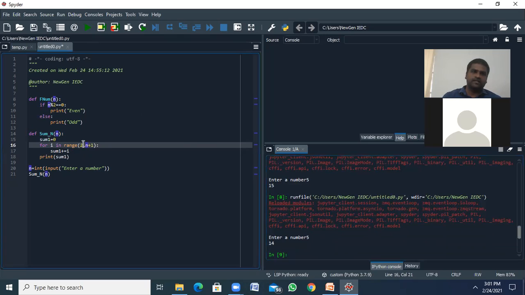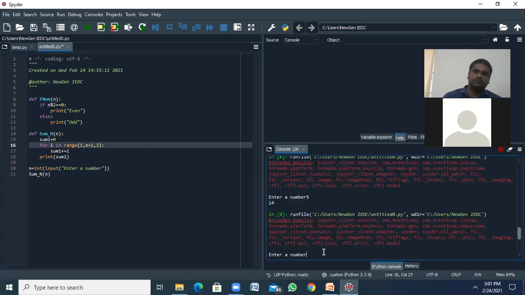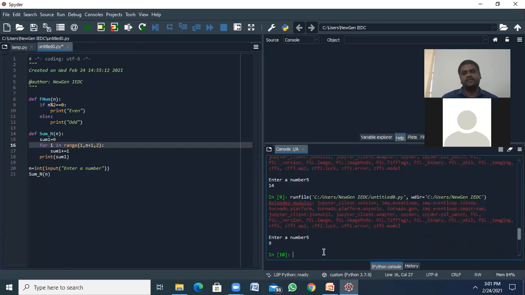Let's say the range starts at 1 and goes to n plus 1. If I want to add only 1, 3, 5, we can use 2 here as the step count. After 1, it is incremented by 2, so 3, then 5. See, 1 plus 3 plus 5 is 9. Am I clear? These are the range functions.